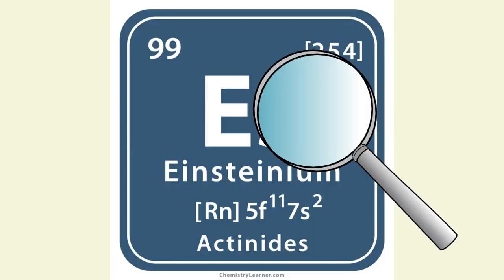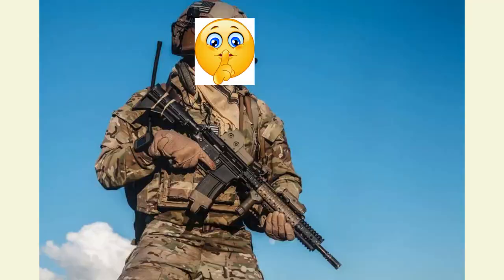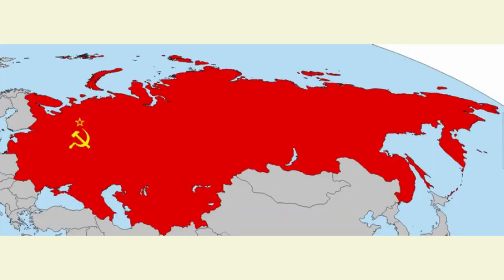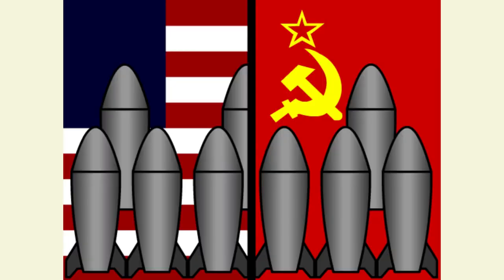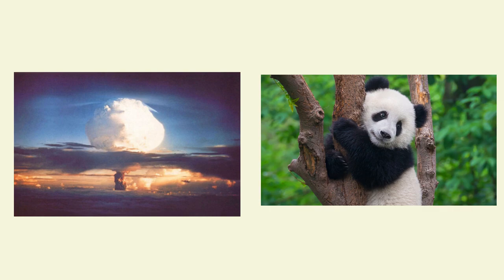The discovery of einsteinium was initially kept a secret on orders of the U.S. military until 1955 due to the ongoing Cold War and competition against the Soviet Union in nuclear technology. Because the effort that led to the design of Ivy Mike was codenamed Project Panda, Element 99 had jokingly been named Pandemonium,